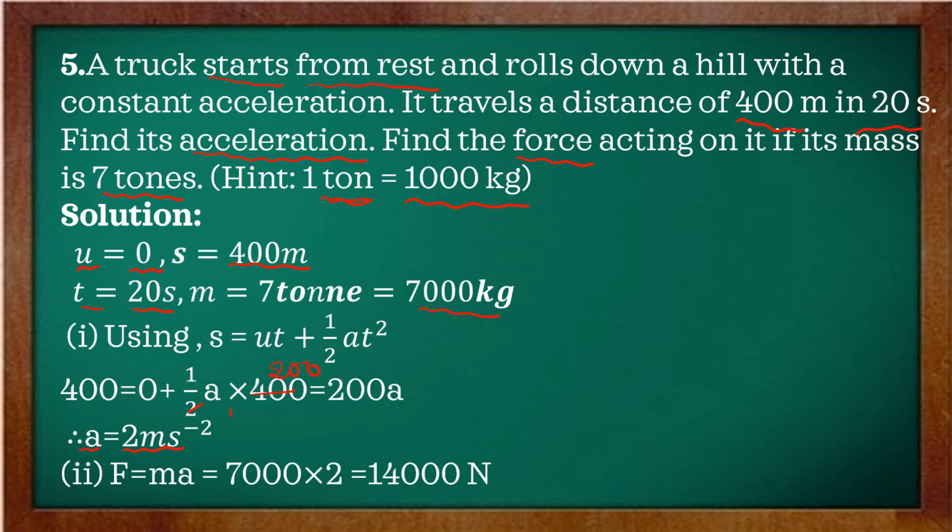And then we have to find the force. From Newton's second law of motion, F is equal to ma. M is 7,000, a is 2. 7,000 into 2, how much are you getting? 14,000 newtons. So therefore, the final answer for force F is equal to 14,000 newtons. This is the final answer.